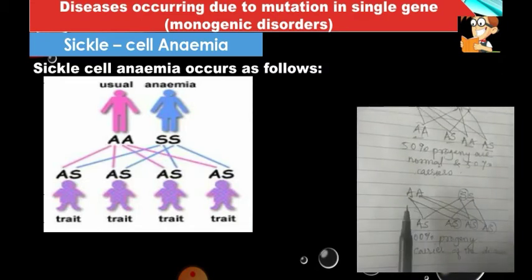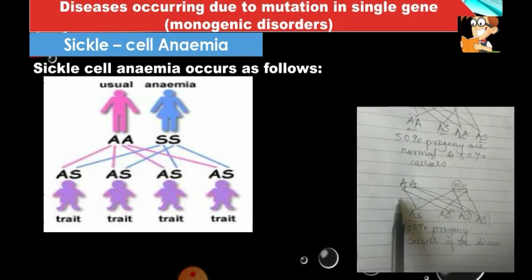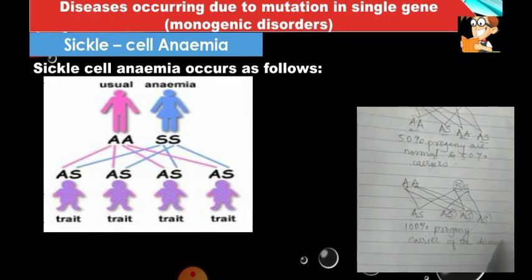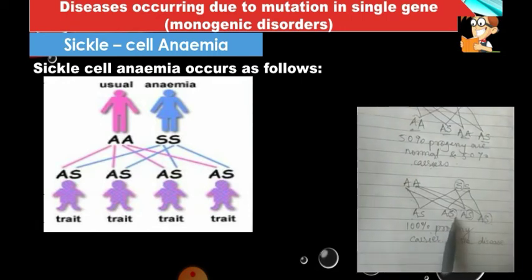If one parent is normal and the other is a sufferer, all progeny will have one gene for sickle cell anemia, but they will not show the disorder. They carry the gene along with them, which may be expressed in the next generation. Suppose now we cross between these two.